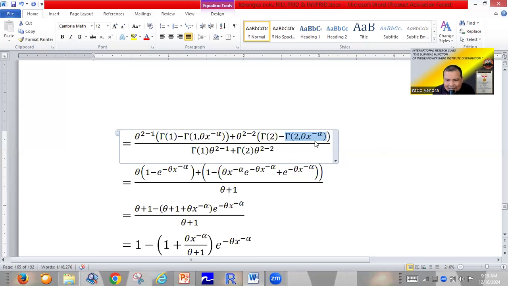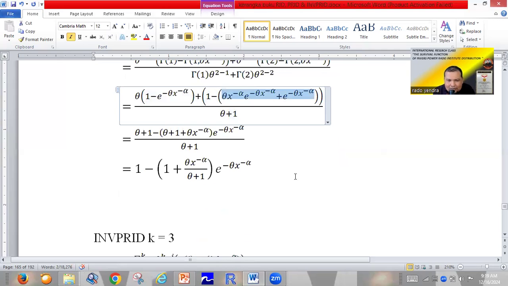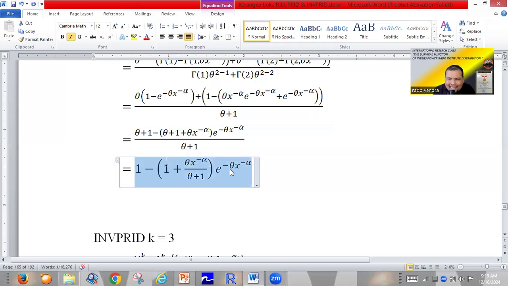We have discussed these functions. So very easily, we substitute the upper incomplete gamma function 1 comma theta x power minus alpha here, and the upper incomplete gamma function 2 comma theta x power minus alpha here. With simple mathematics, we can prove the survival function for k equal to 2 like the blue one.